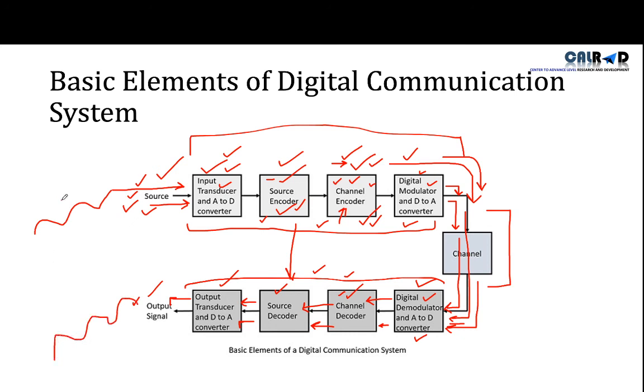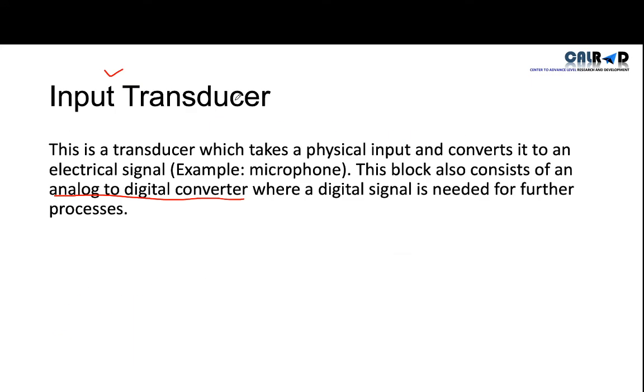So the input was analog, the output was also analog, but our system was digital. Why? To save the data or voice from distortion and for better quality. So this is the whole digital communication system, how digital data works.